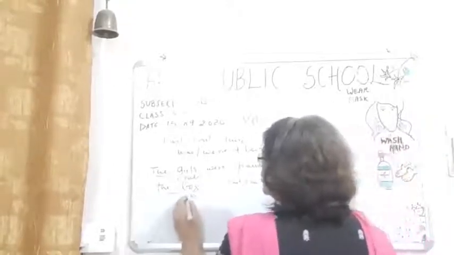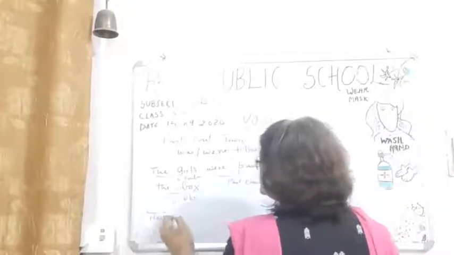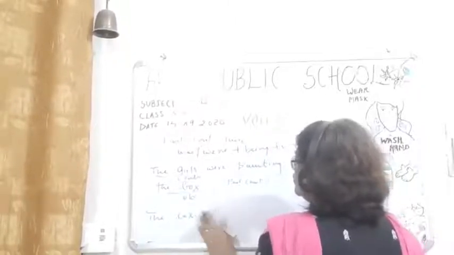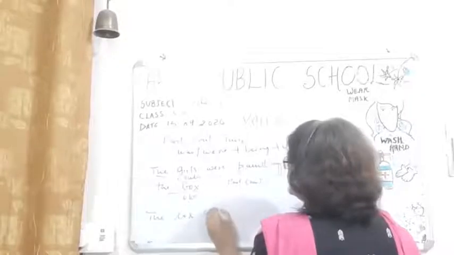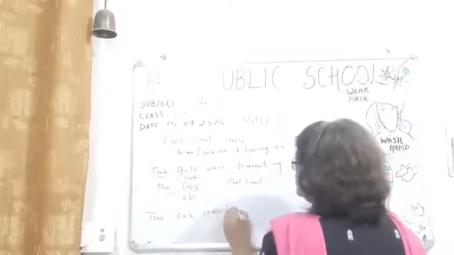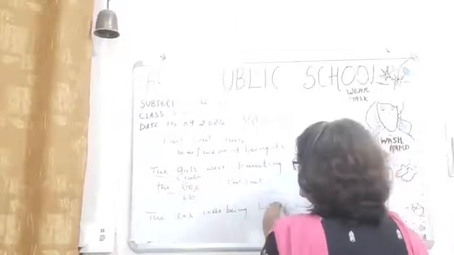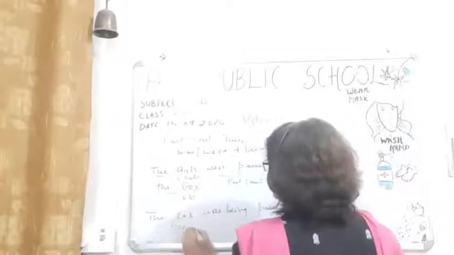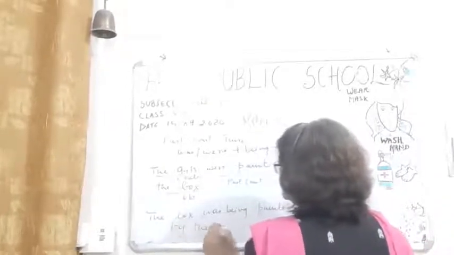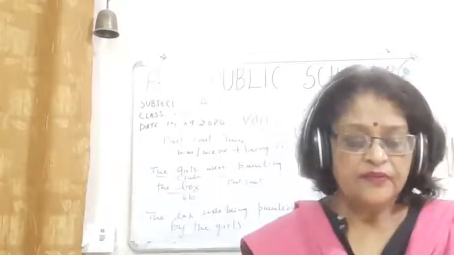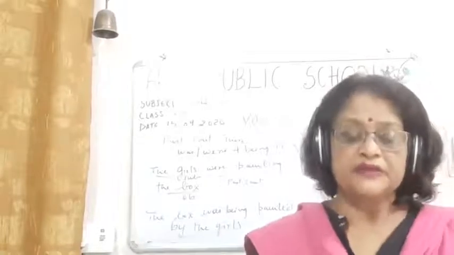Okay, so your object will become subject. The box was being painted by the girls. Okay, so you will see here the box was being painted by the girls.